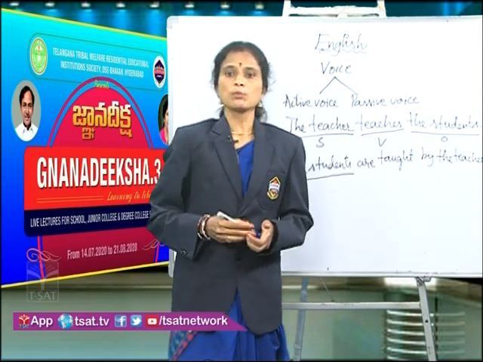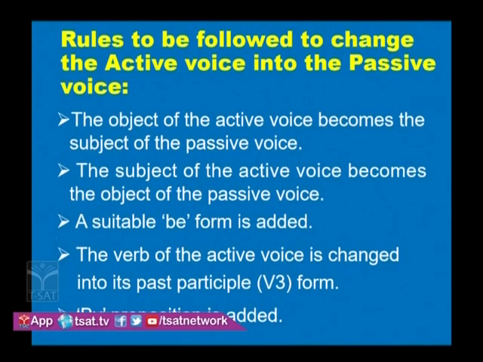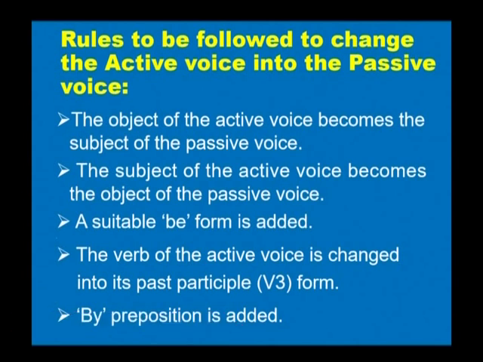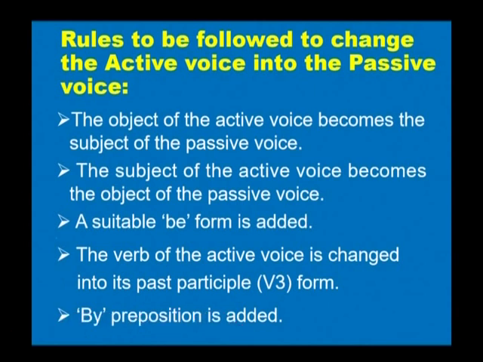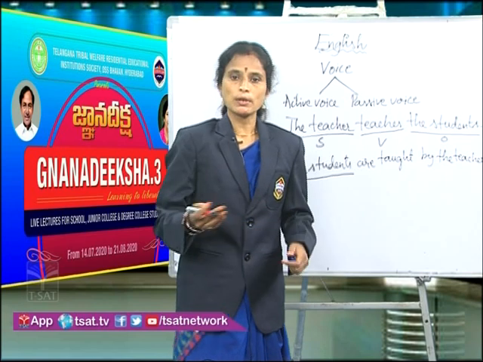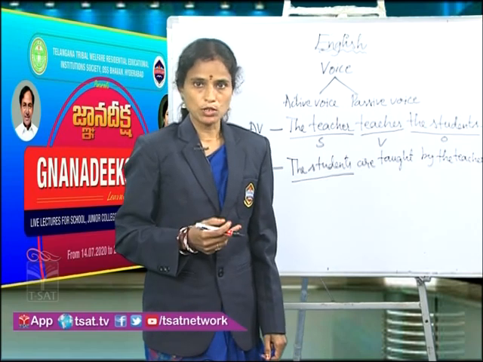Yes, the rules to be followed to change the active voice into the passive voice. The object of the active voice becomes the subject of the passive voice. The subject of the active voice becomes the object of the passive voice, and a suitable be form is added. The verb of the active voice is changed into its past participle form, that means V3 form, and the preposition by is added. Yes, these are the rules to be followed to change the active voice into the passive voice.